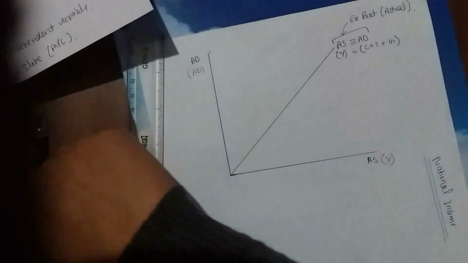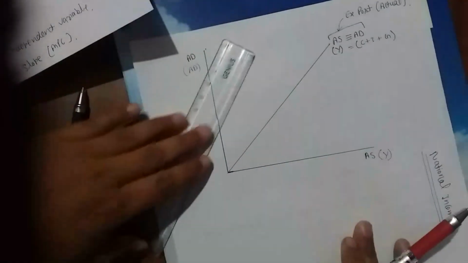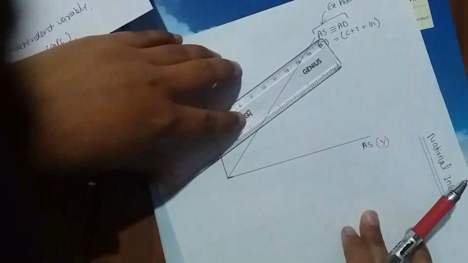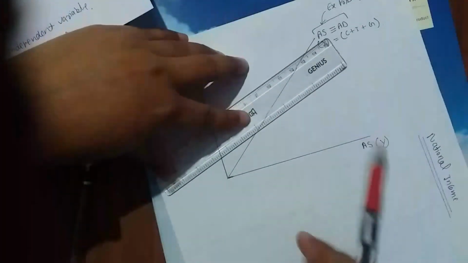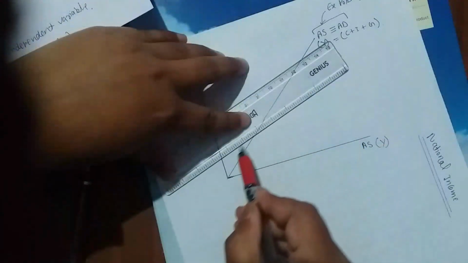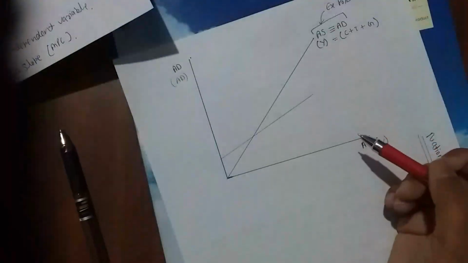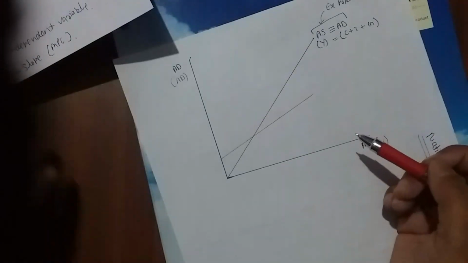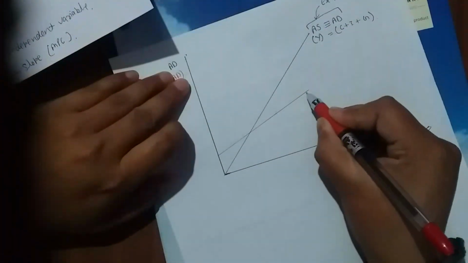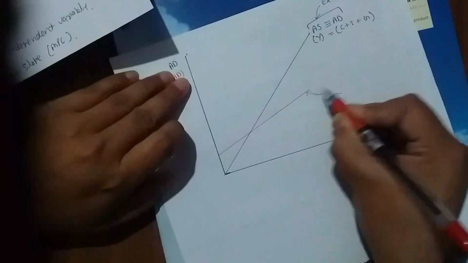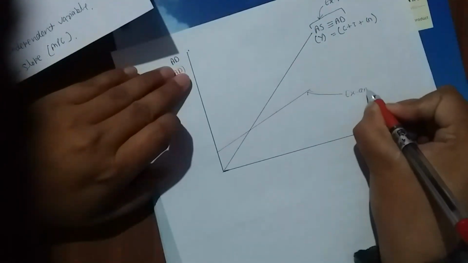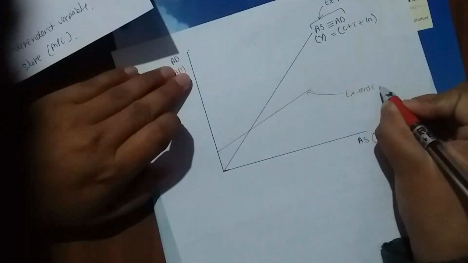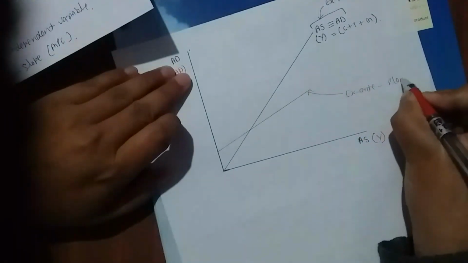And now we will draw a red line aggregate demand from here. This is ex ante. That means planned. Okay.